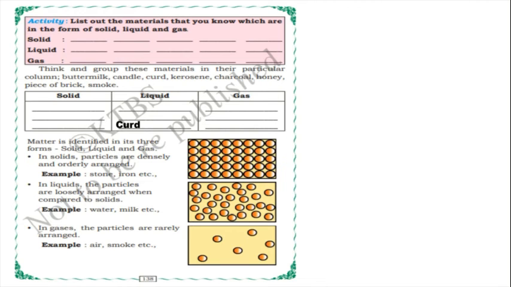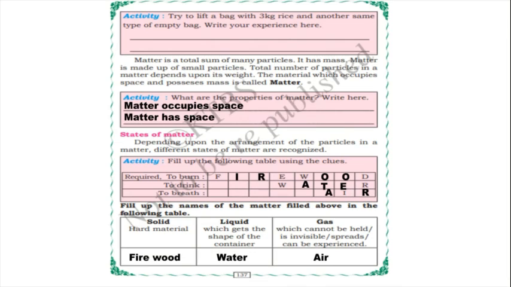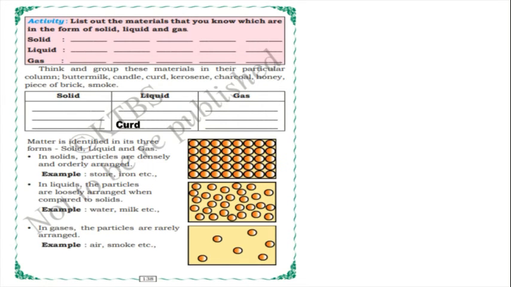So these are what we have just learnt, no? Yes. These are the states of matter: liquid, solid and gaseous state. Just now we have learnt about solid, liquid and gas with examples. So now we have to list out the materials that are in the form of solid, liquid and gas. One example I'll give to you, children, and the rest of you collect and write here.